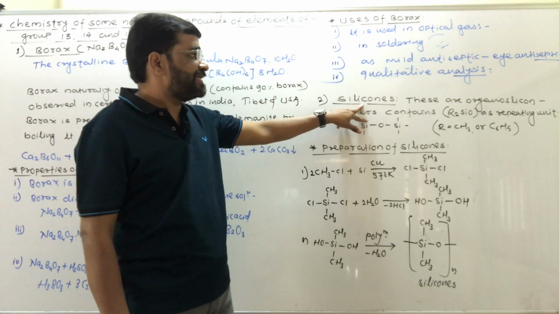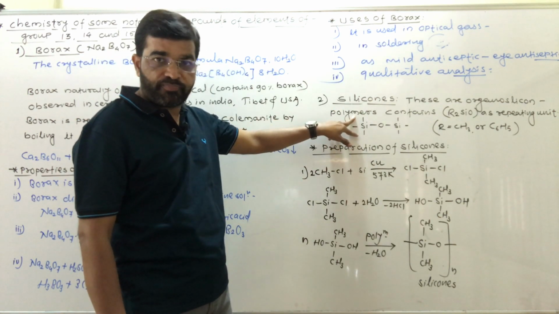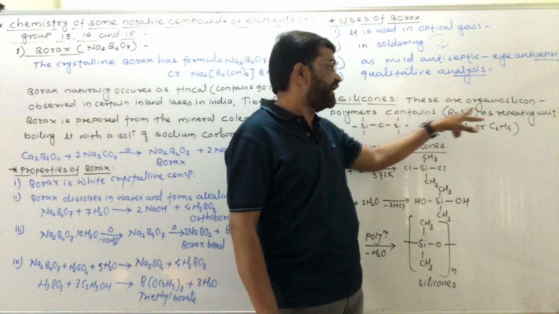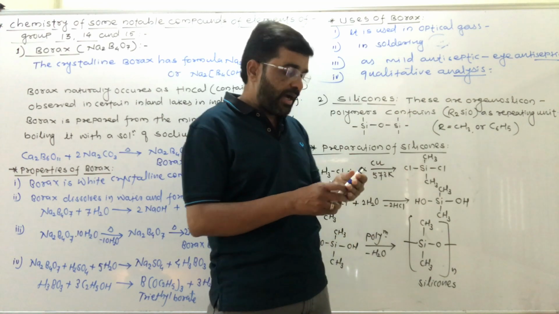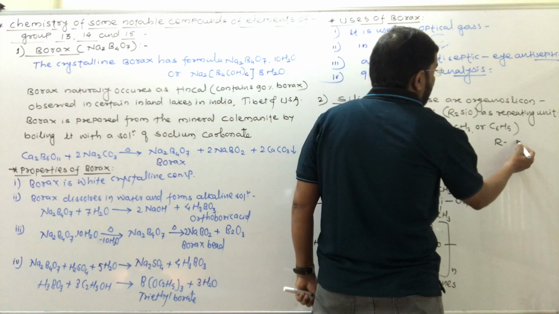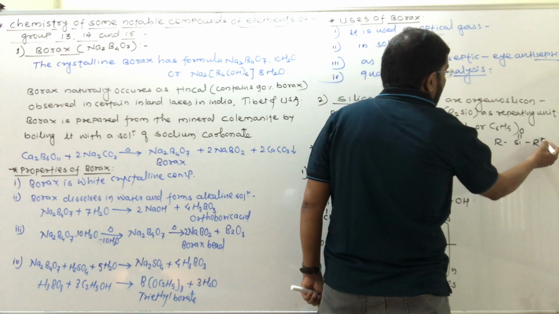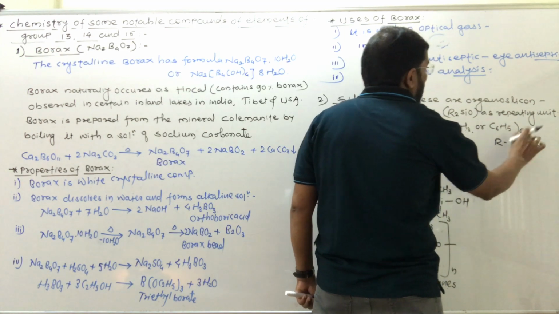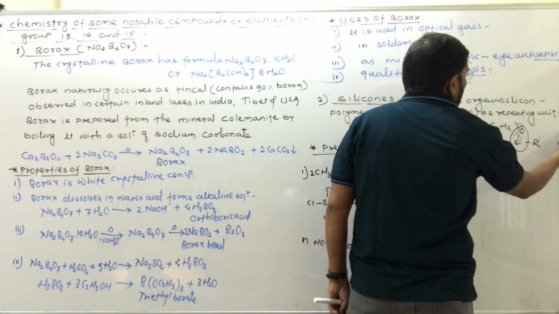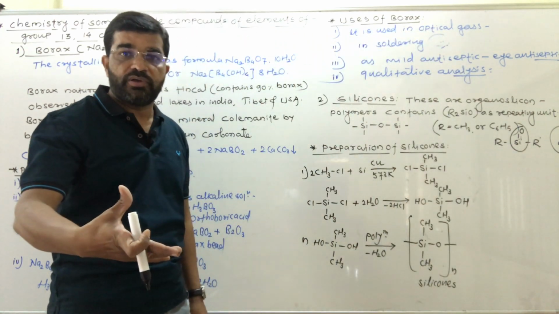Silicones are organosilicon compounds or polymers which contain R2SiO as a repeating unit. This is R, Si double bond O, and here R dash O. As this unit contains that C double bond O, so ketones, so here silicones.